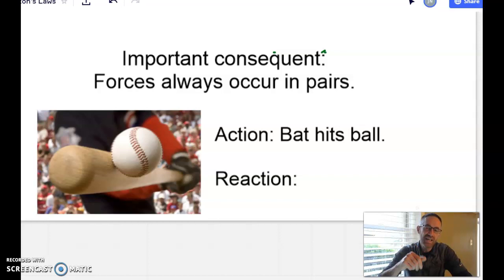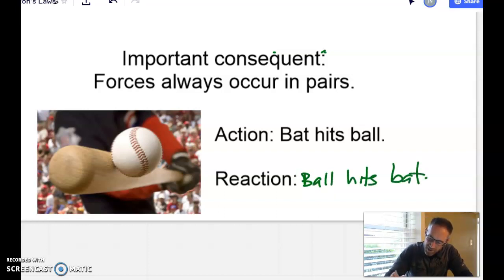The reaction to that is, well, people sometimes confuse the effect of the action for the reaction. And that's where maybe naming this reaction might not have been the best choice. The reaction is not the ball flies away. That's the effect of the action. The reaction is the ball hits the bat. It's so much simpler than you thought. That's all it is.